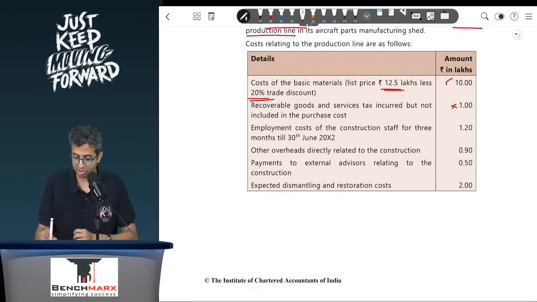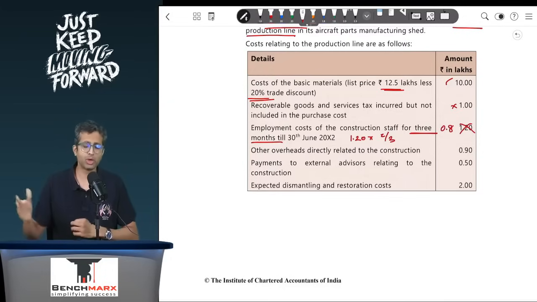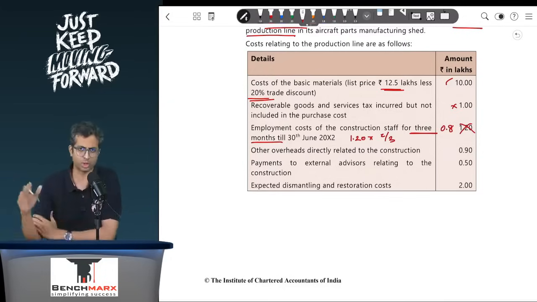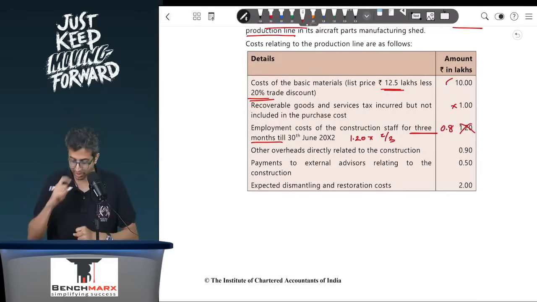Employment cost for construction staff for the 3 months ended 30th June. Ideally, this should be for 2 months. If 1.2 is for 3 months, then for 2 months it will be how much? So let us say this will be 0.8. Sir, what about the remaining 0.4? It will be taken to the profit and loss account as, let us say, employee expenses.